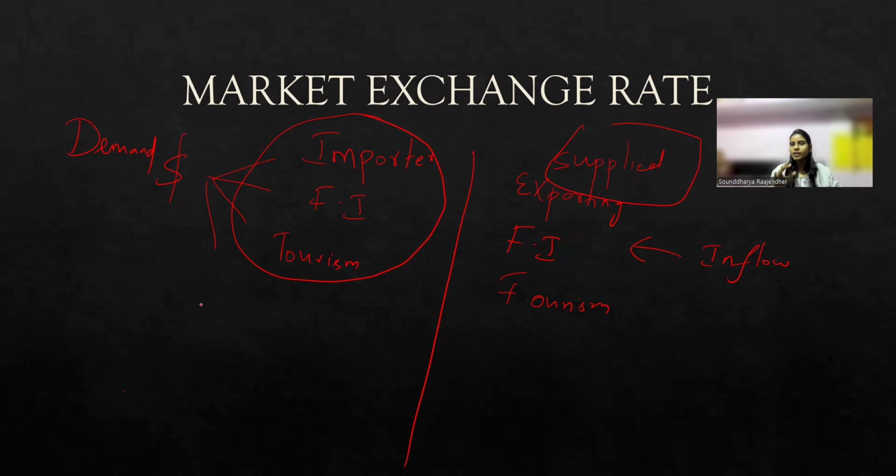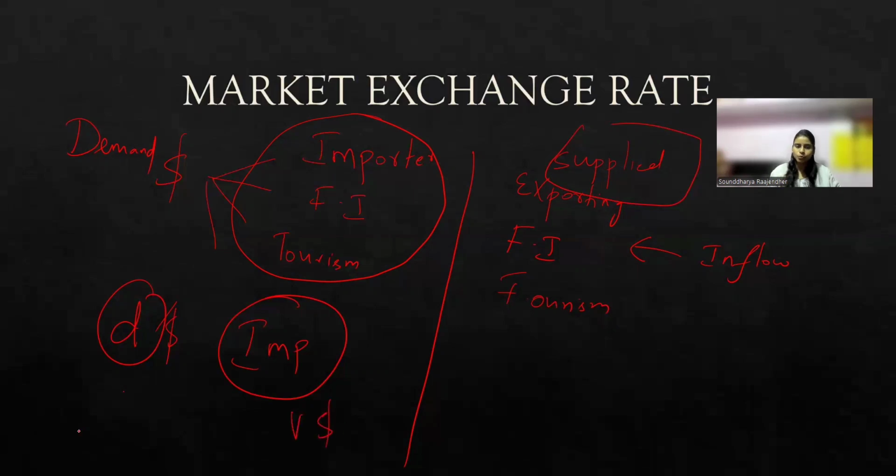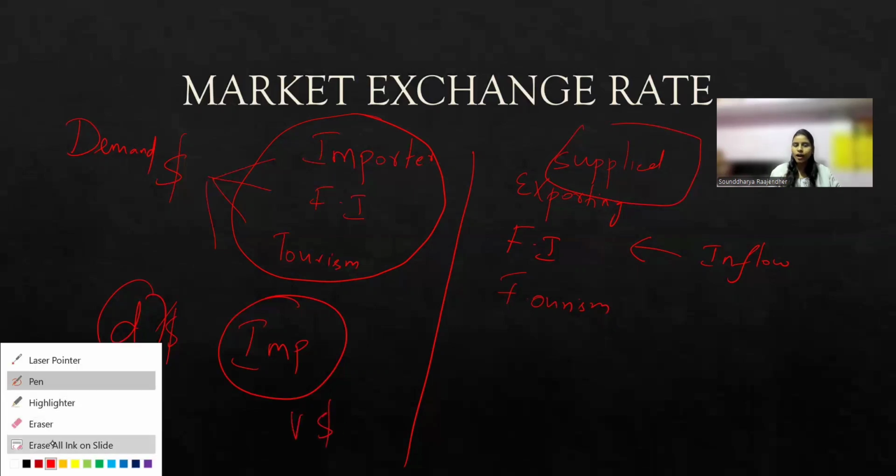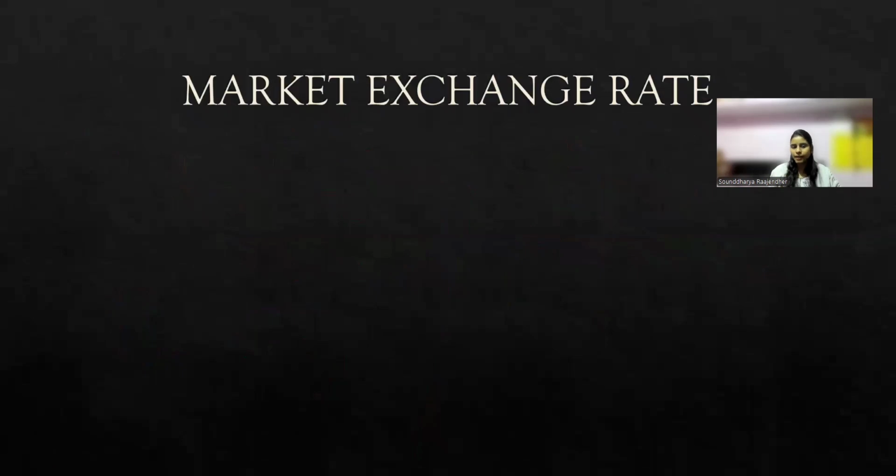So by understanding the Indian economy from a larger perspective, we can know that our country is importing more than it exports, right? We are largely an importing country, and that's why the demand for dollars is higher, and that's why the exchange rate is higher and the value of the dollar is higher when compared to the Indian rupee. So we know who is going to demand and supply dollars.